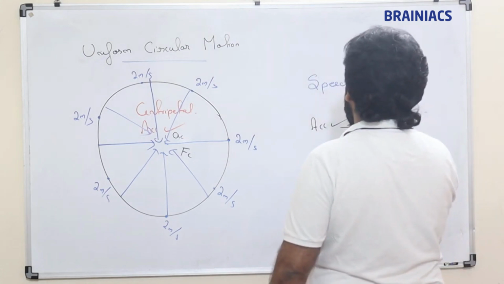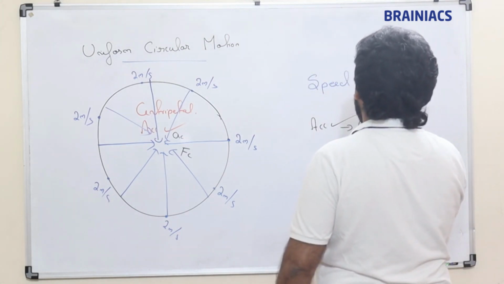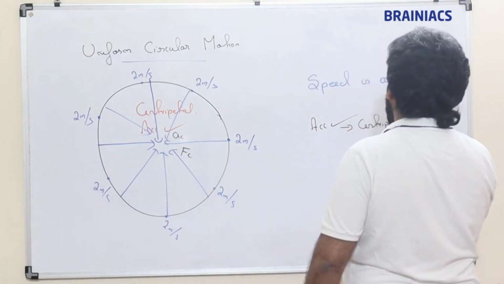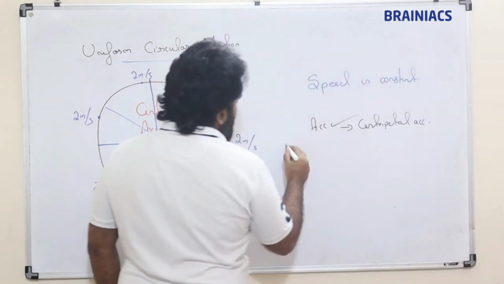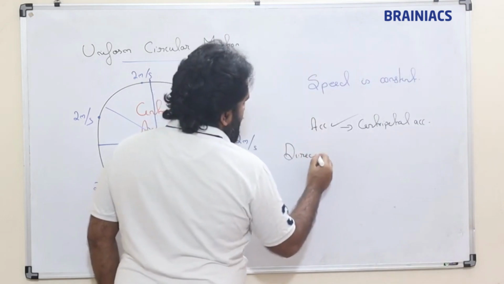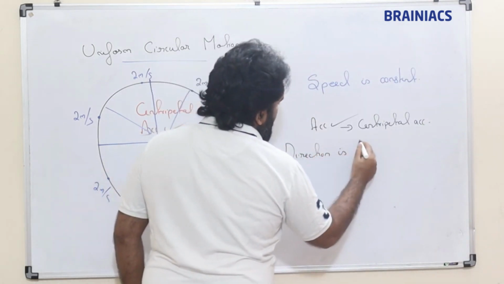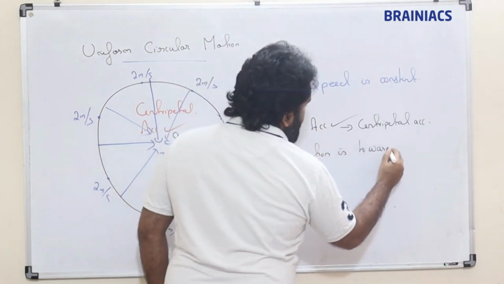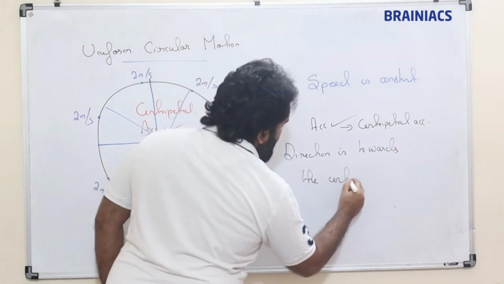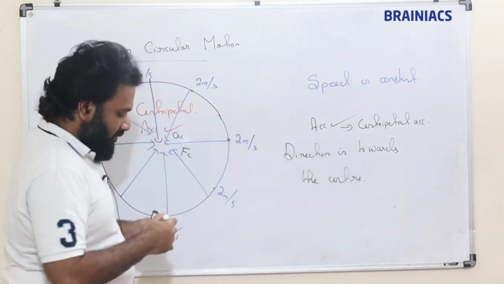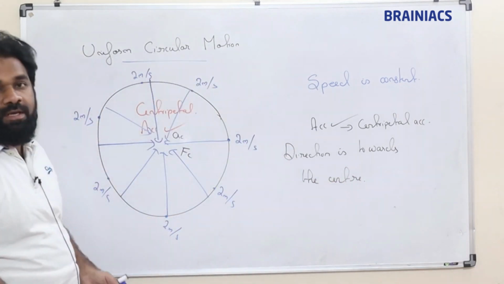This is nothing but centripetal acceleration. What about the direction? Direction is towards the center. The direction of acceleration is towards the center.